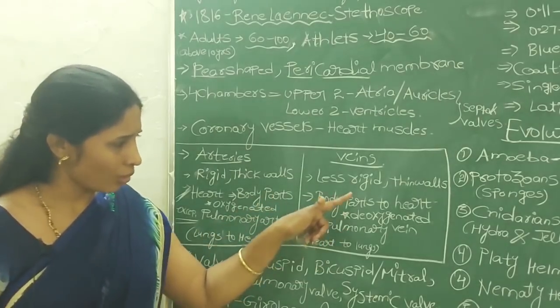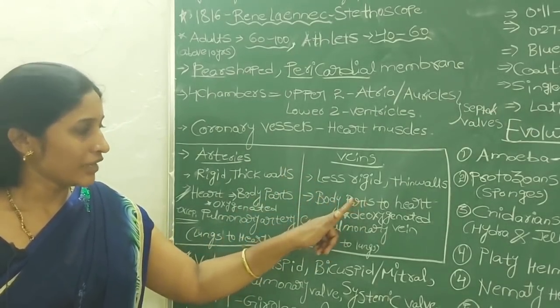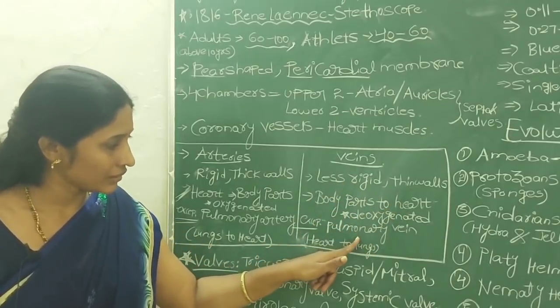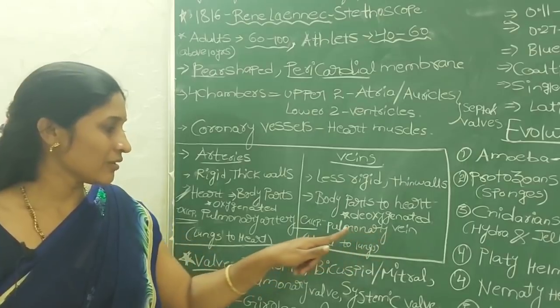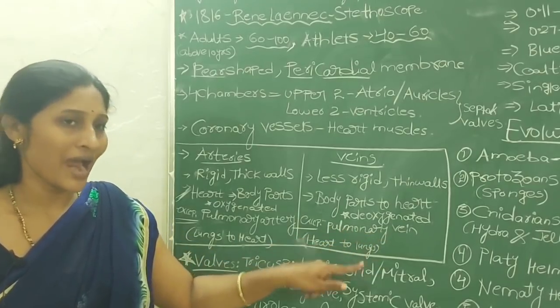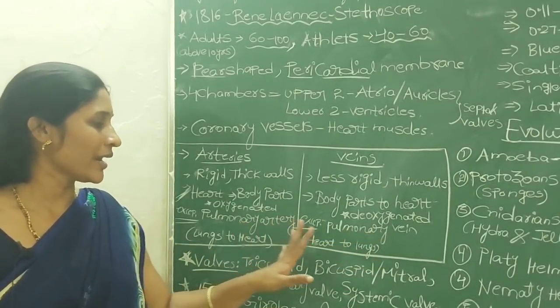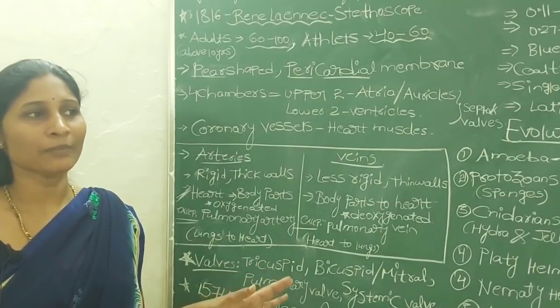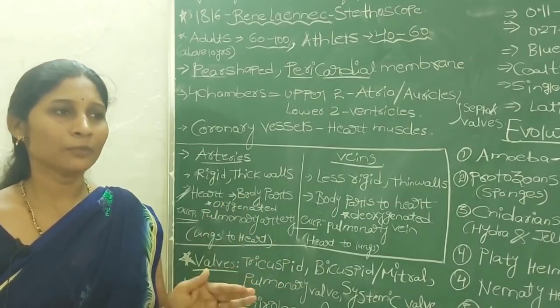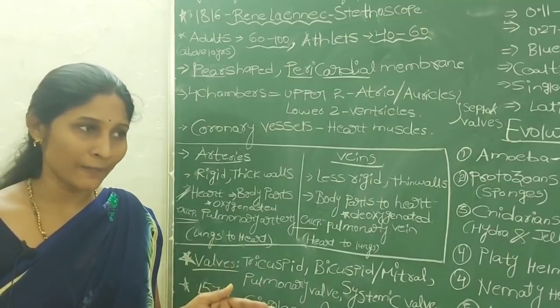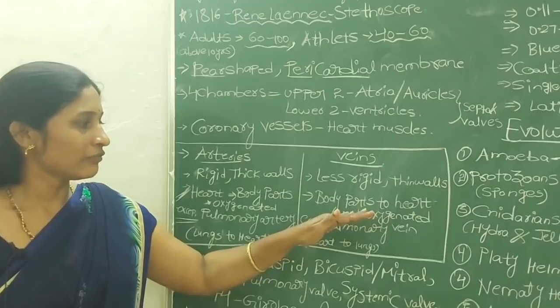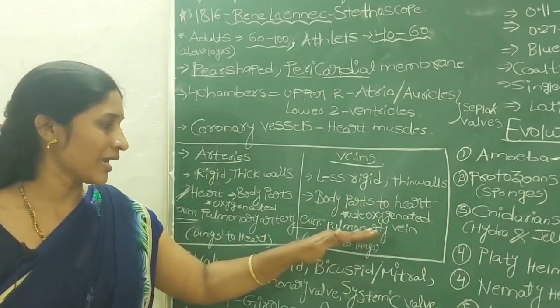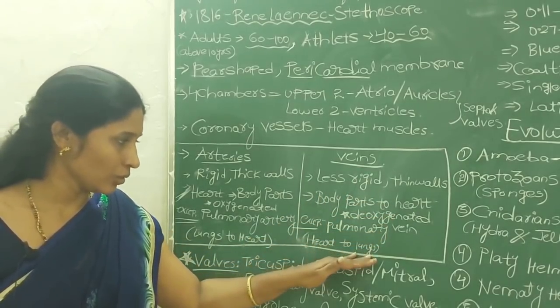But coming to veins, all the veins carry blood from body parts to heart. But here also there is one exception, that is the pulmonary vein. That pulmonary vein carries blood from heart to lungs. So these two are exceptional cases. All arteries carry blood from heart to body parts, but the pulmonary artery carries blood from lungs to heart. All veins carry blood from body parts to heart, but the pulmonary vein carries blood from heart to lungs.